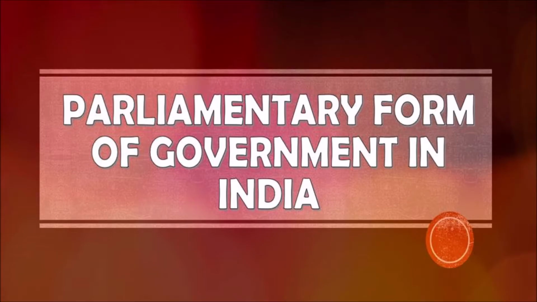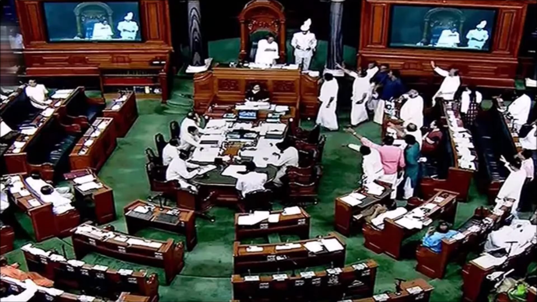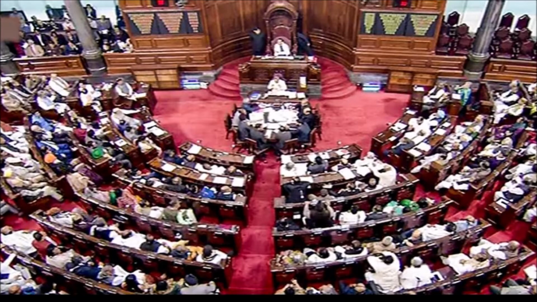I am Rakesh. In this session we are going to learn about Union Legislature. India has adopted the parliamentary system of government and the Union Legislature is called the Parliament. Article 79 provides for the creation of Parliament. The Parliament consists of two houses. The upper house is called Rajya Sabha and the lower house is called Lok Sabha.